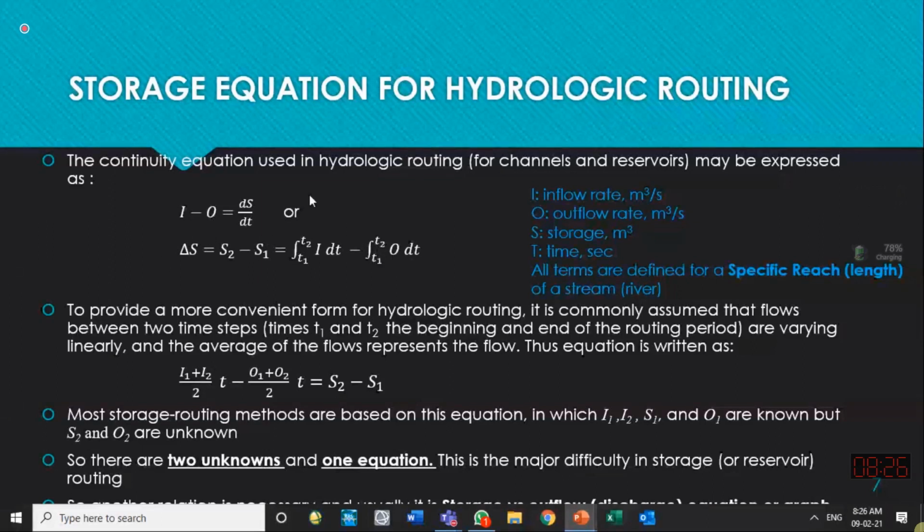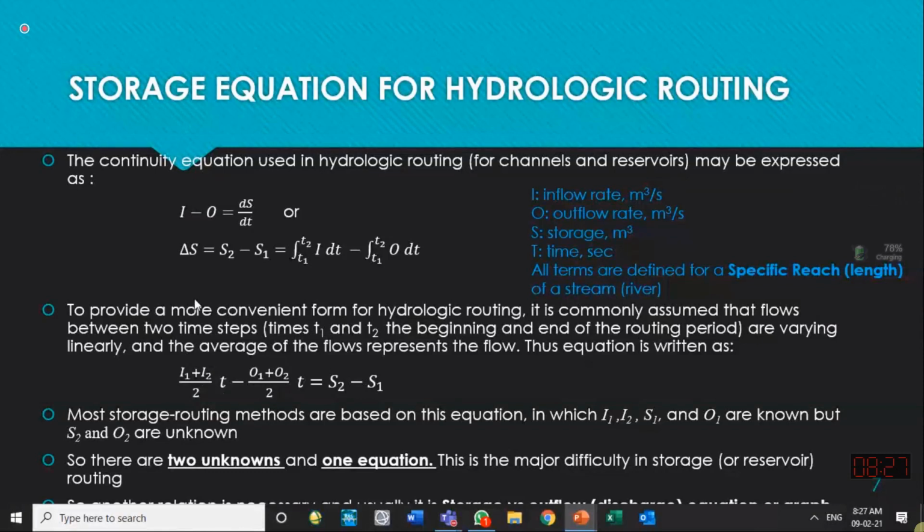So these are the two ways of describing the continuity or mass balance equation, and this is used in routing also, because we want to calculate the hydrograph at some location downstream in routing. That means we have a certain length of the channel, so it has a certain storage inside it. So inflow, outflow, and the change of the storage are the relevant parameters. And if the variation is linear, we can take it between two times, between a time step.